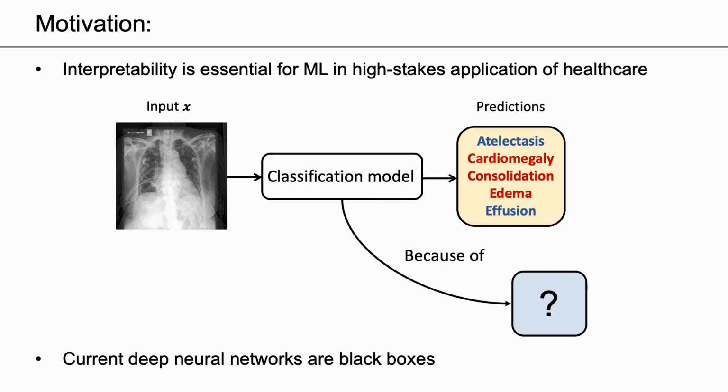Interpretability is essential for machine learning algorithms in high-stakes applications of healthcare. However, current deep neural networks are black boxes. Despite their high performance, the black box property hindered the deployment of machine learning models in clinics. Therefore, the goal of our work is to overcome the black box nature and provide explanations for the model's predictions.